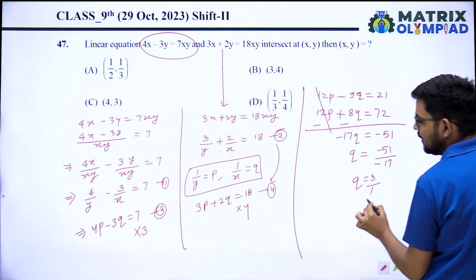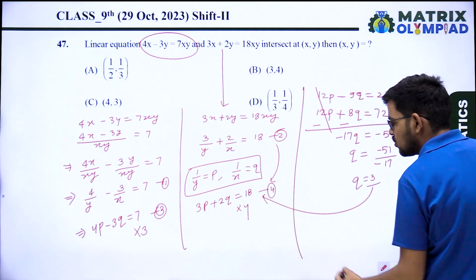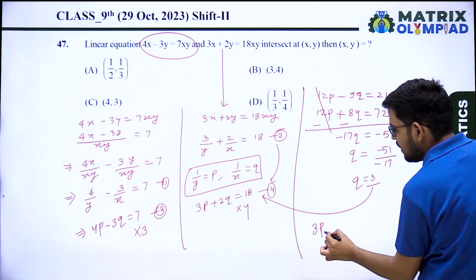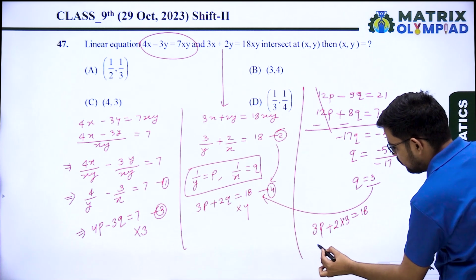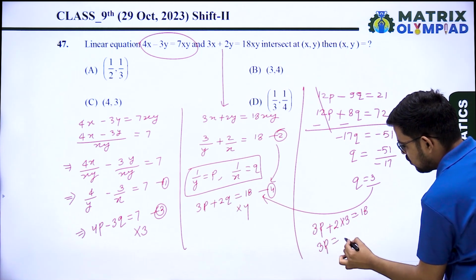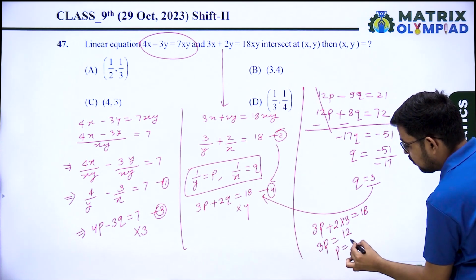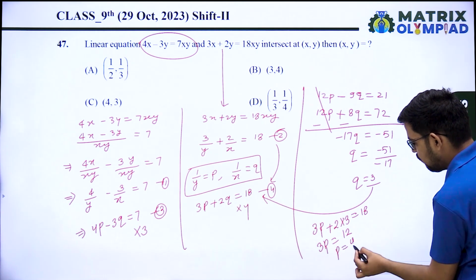Put q equals 3 in equation 4. So you are getting 3p plus 2 into 3 equals 18. So 3p equals 12, p equals 4.